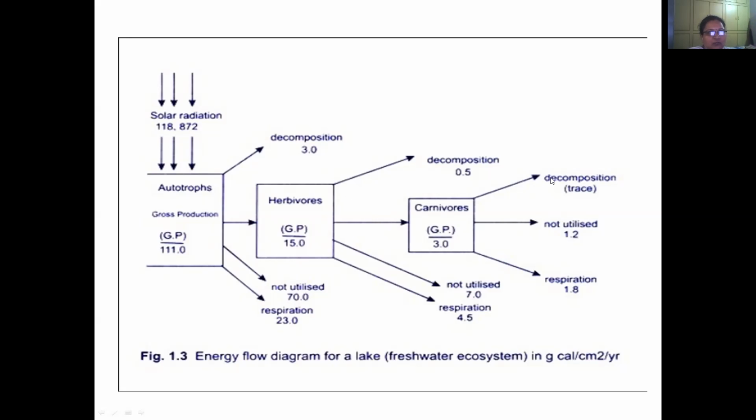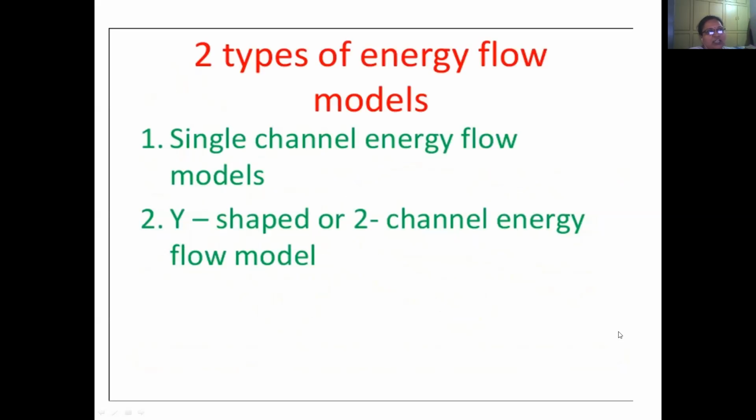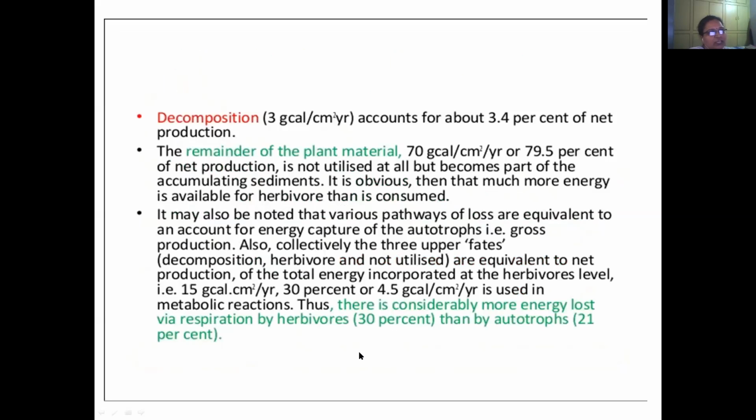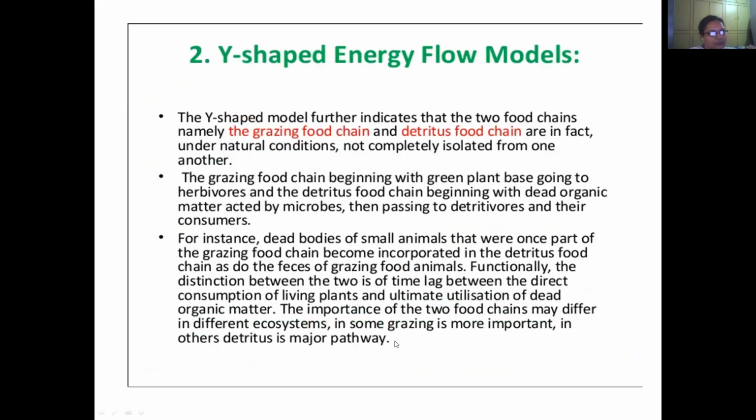Similarly for carnivores: again decomposition, not utilized, and respiration. So this is the single channel energy flow model: total incoming solar radiation is this much, then the gross production rate is this much. I have already explained this in the diagram.